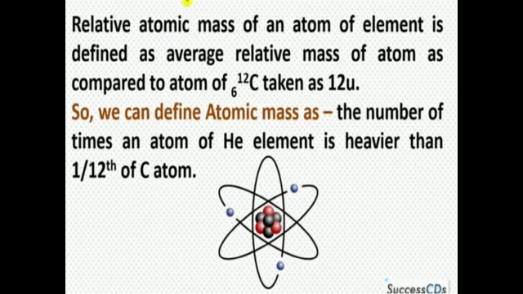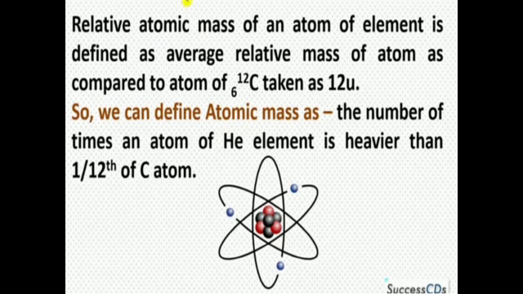Dalton said that each element has a characteristic atomic mass. The theory could explain the law of constant proportion so well that scientists were prompted to measure the atomic mass of an atom, as we saw in the law of constant proportion.